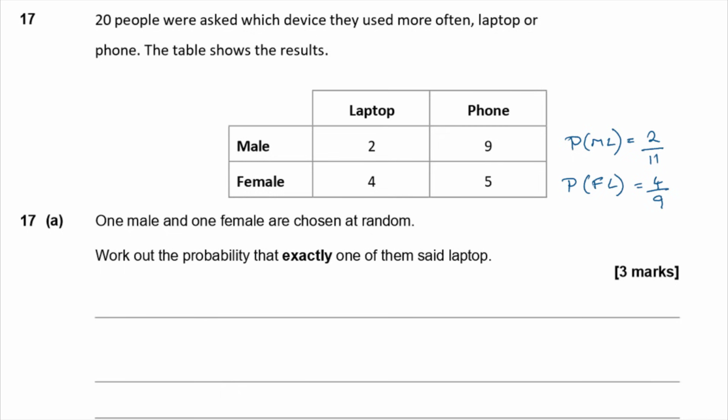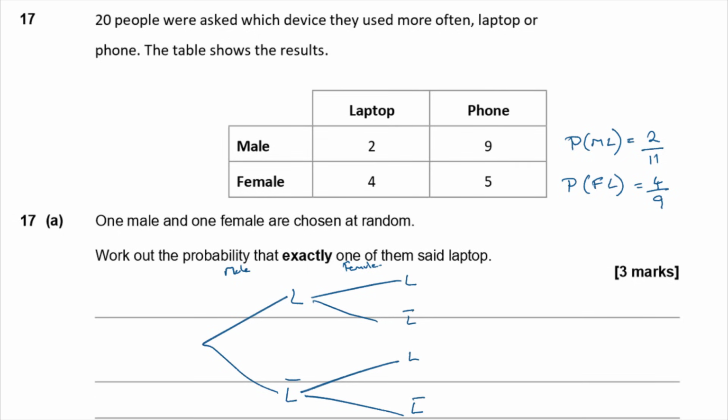Okay, now we know that, we want to work out the probability that exactly one of them said laptop. I'm going to do that in a little kind of probability tree. So let's do the male choices first. So this is the male, and then we'll do the two branches for the female choices. Assuming that the male said laptop here and not laptop there, and laptop, not laptop, laptop, not laptop.